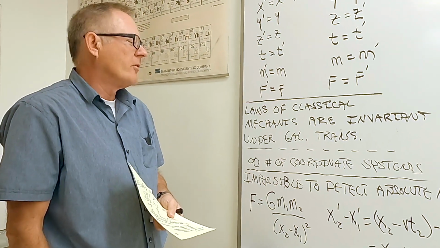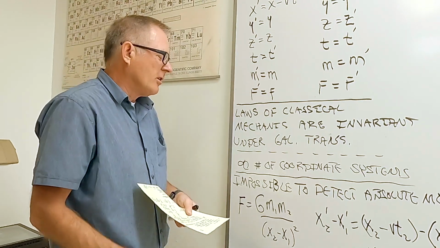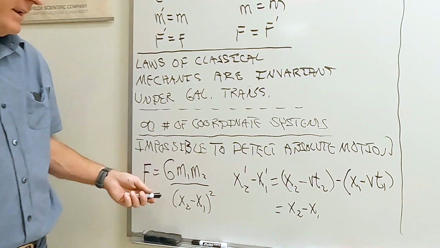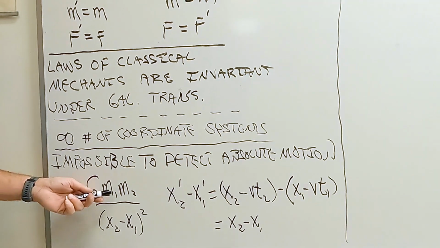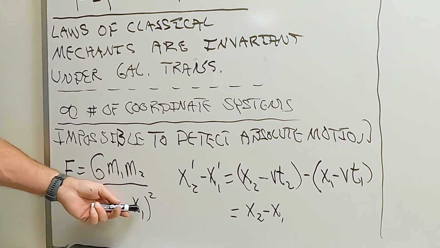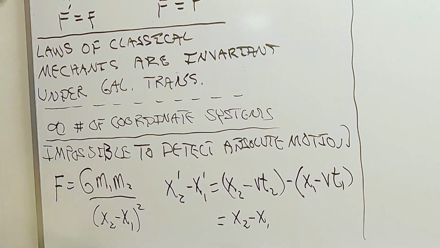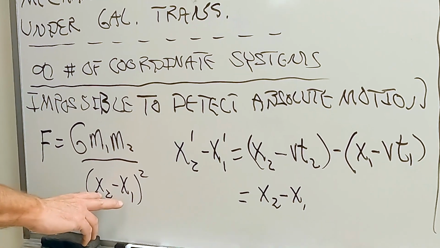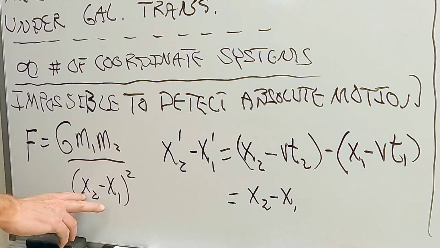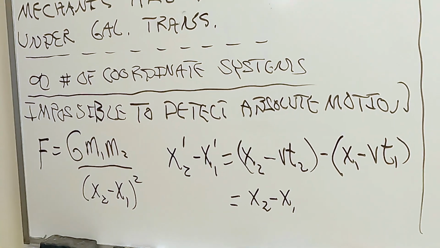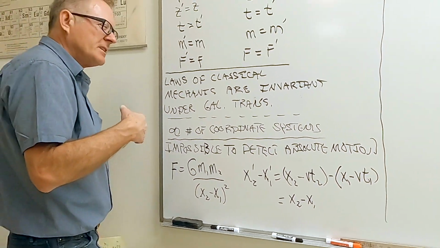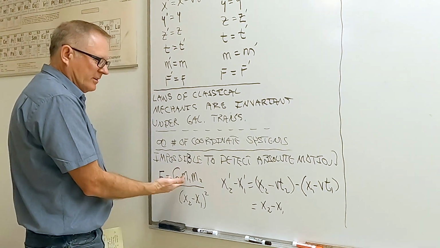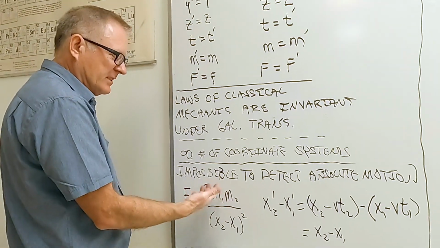Now, we didn't bring it up but it's also true even for Newton's law of gravity. If we look at Newton's law of gravity, remember it's G m1 m2 over the distance squared. Well, if we just say the distance is between two x positions in Frank's frame, you just say x2 minus x1 squared. If we convert this to Mary's frame, we already know that the masses are absolute, so it's still the same.